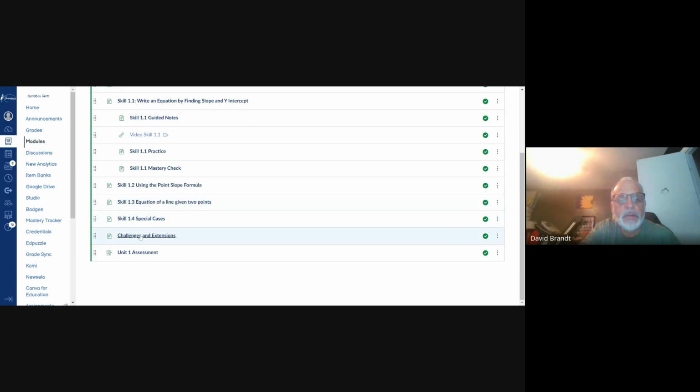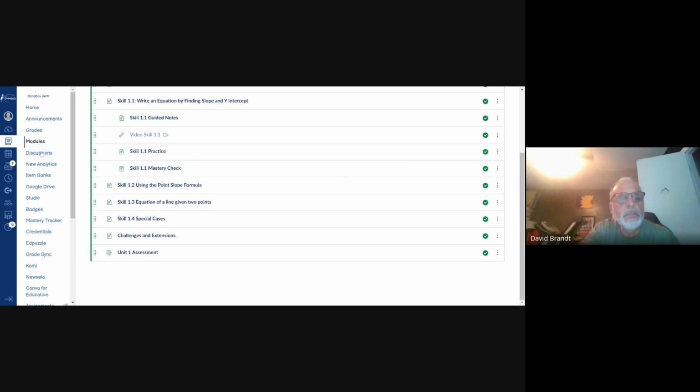In this section here at the bottom, after you see skill 1.4, there are some extra challenges and extensions that I recommend. That is basically, I know you got it, but now do you really get it? And so maybe looking at some topics you learned from a slightly different angle. And these skills are important because not only do they take you to another level, but they also point you towards tackling some of those SOL questions you'll see at the end of the semester, and maybe even brushing you up for potential SAT questions in the future. And here's where the Unit 1 assessment is. Right now, I'm thinking that's going to be digital, but sometimes that could also be paper and pencil.